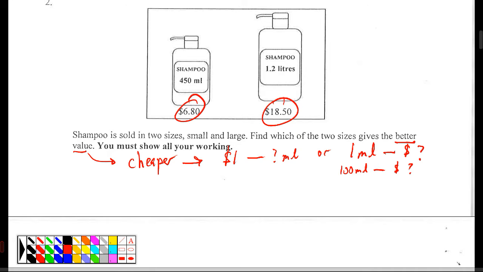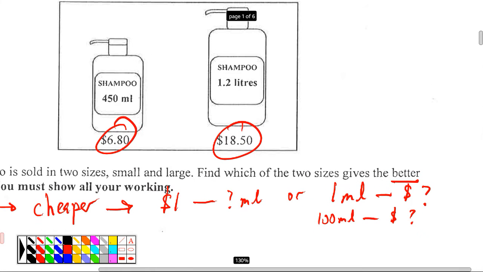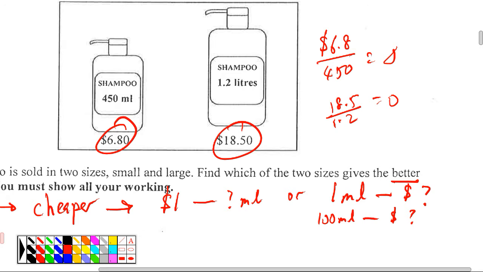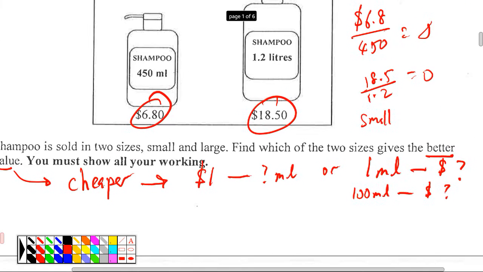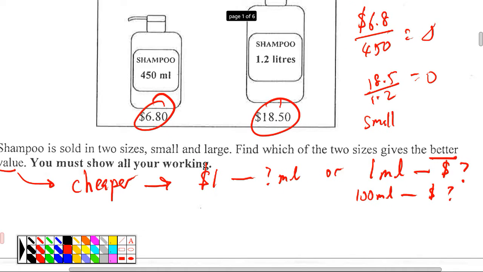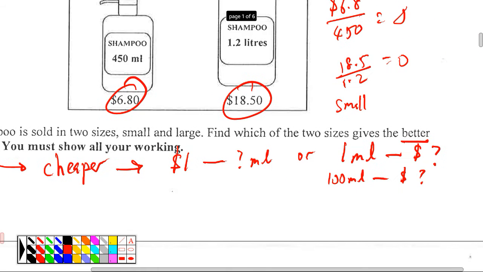I'll give you an example. $6.80 divided by 450, 1850 divided by 1.2, equals this, equals that. Therefore, small. Must change one of them, right? Which one is better? Small is better.